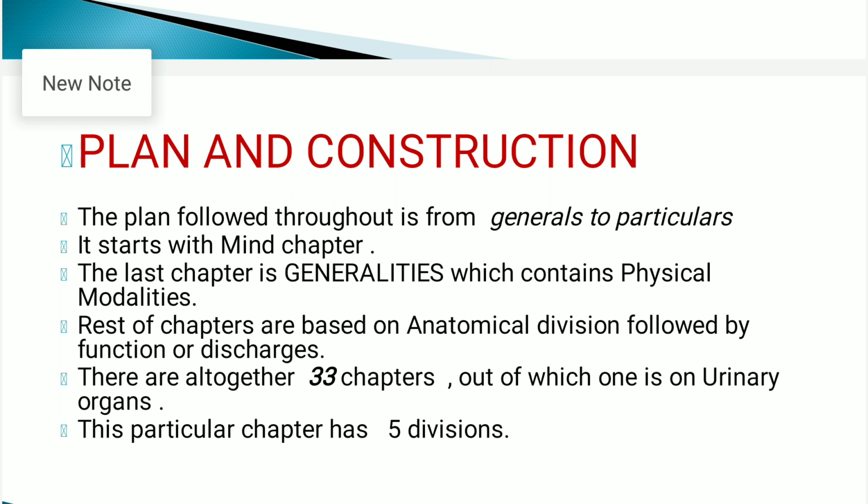So there are altogether 33 sections, and these sections are arranged like under head. It contains rubrics on all parts of head, that is forehead, occiput, temple, vertex, brain, and meninges.